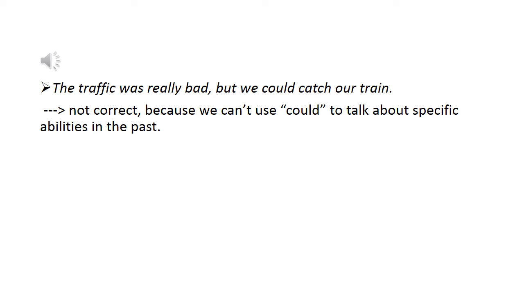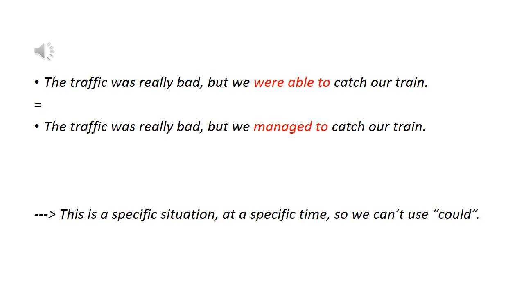If not, you're right. The sentence is not correct. But do you know why? Because this sentence is talking about a specific ability in the past. In this sentence, we're talking about a specific situation at a specific time. So in this case, you can't use could. We need to use a different verb. You could say, the traffic was really bad, but we were able to catch our train.